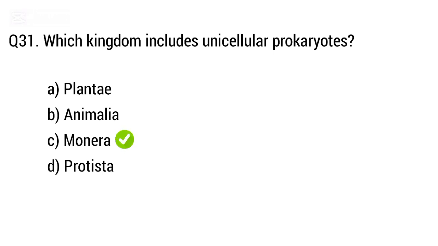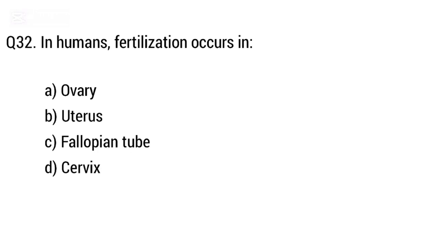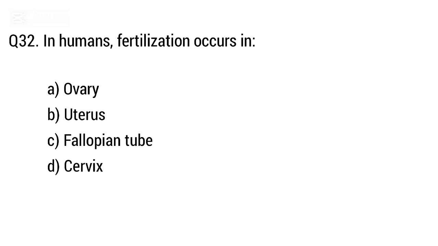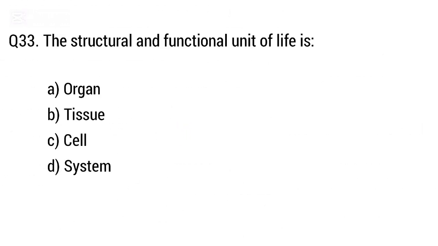The right answer is option C, Monera. Question 32. In human, fertilization occurs in. The right answer is option C, Fallopian tube.